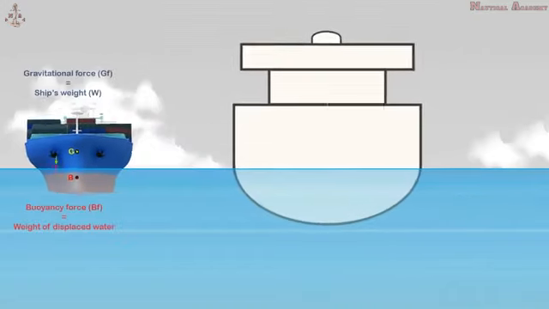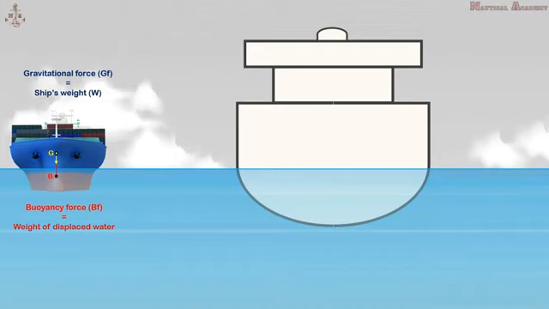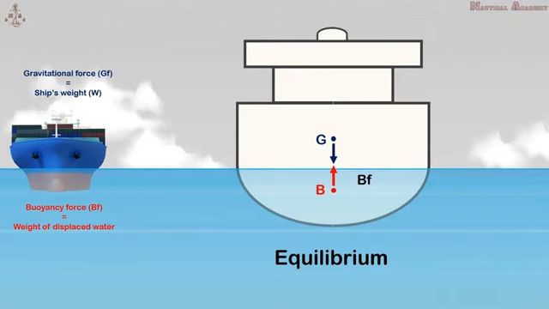Now, for a floating body, in this case a ship, to be in equilibrium or remain stable, the two forces should be equal and acting in opposite directions. The buoyancy force acting vertically upward through the center of buoyancy should be equal to the weight of the ship acting vertically downward through the center of gravity. The center of gravity and buoyancy should be on the same vertical line called the centerline.